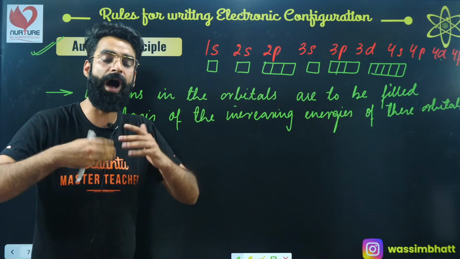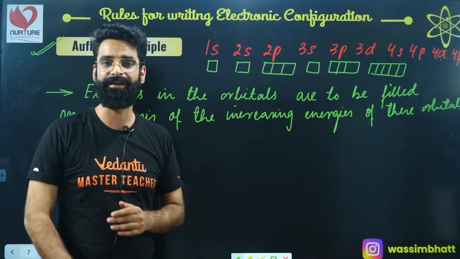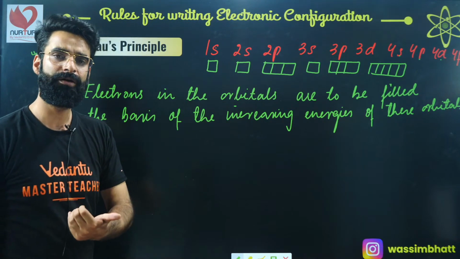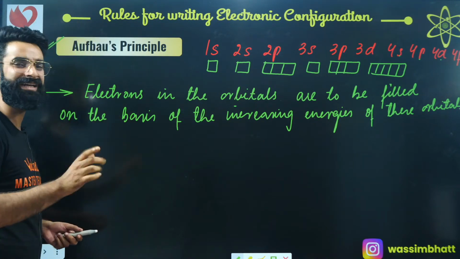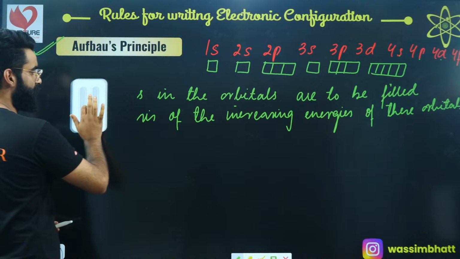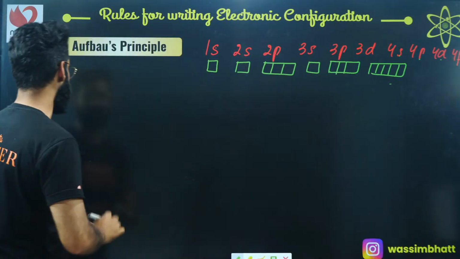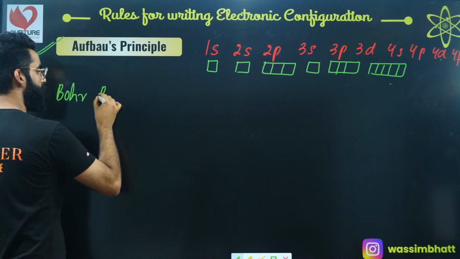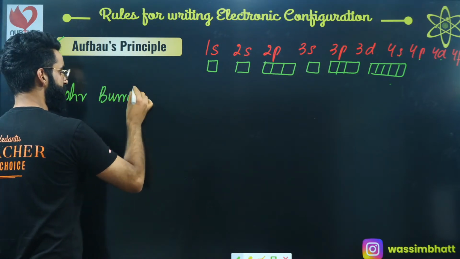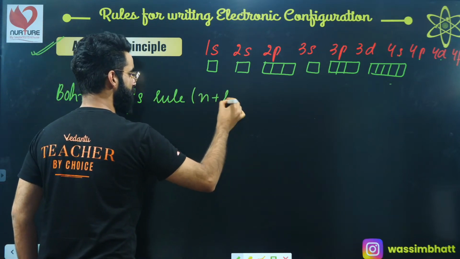There is a rule for that, which is only valid for multi-electron systems, and that rule is something which we call Bohr-Bury's rule, or you simply call it the n plus l rule.